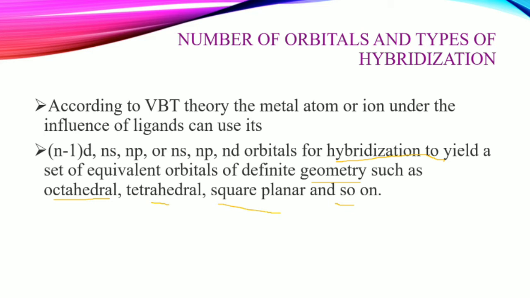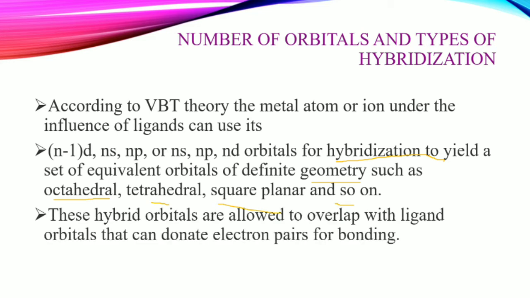To explain the shape, we need various shapes: linear, octahedral, tetrahedral, square planar, square pyramidal, and so on. These hybrid orbitals are allowed to overlap with ligand orbitals that donate electron pairs for bonding.